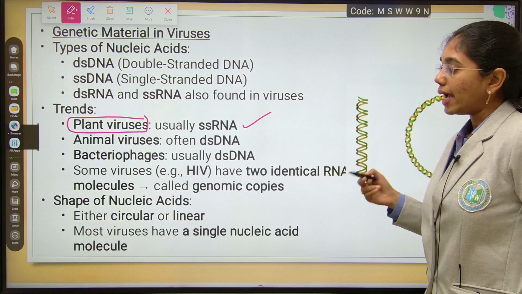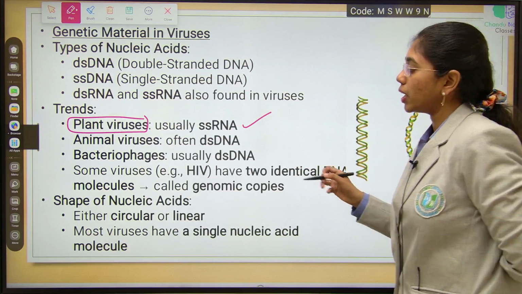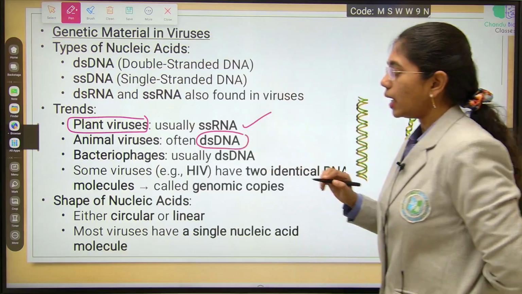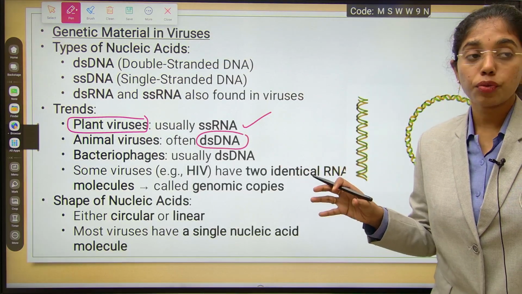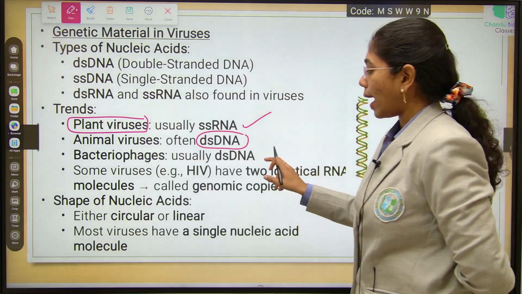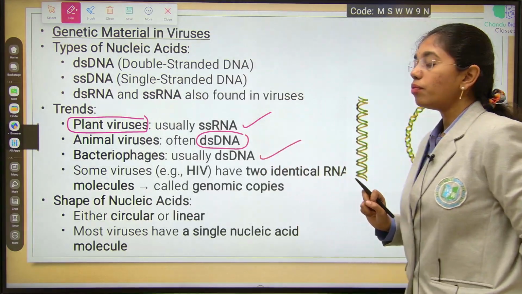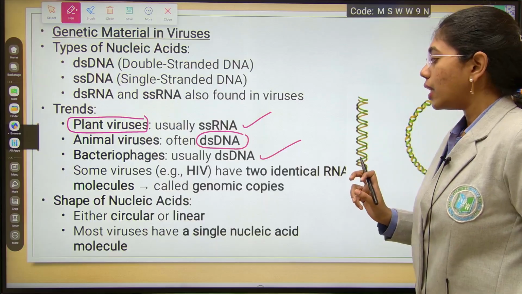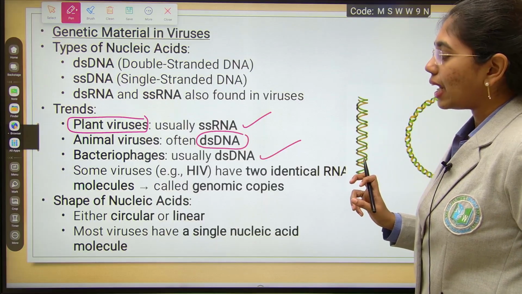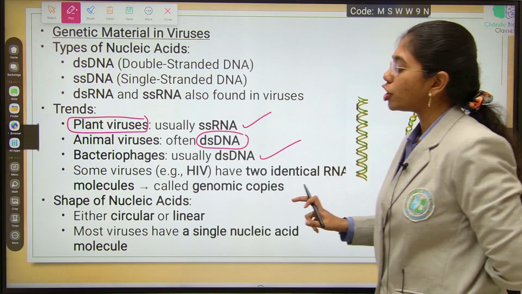If it is infecting an animal cell, then it will be double-stranded DNA. Bacteriophages, the virus particles which infect bacterial cells, will have double-stranded DNA. Some viruses like HIV, which causes AIDS, have two identical RNA molecules called genomic copies.